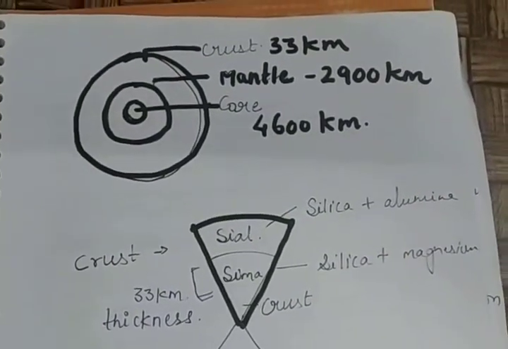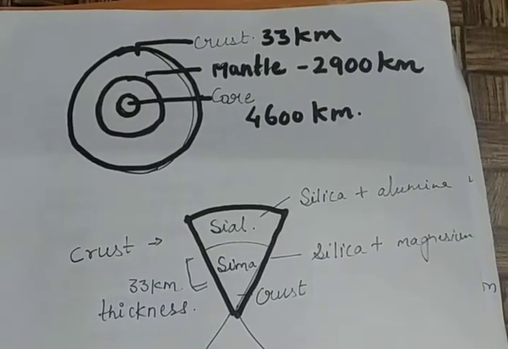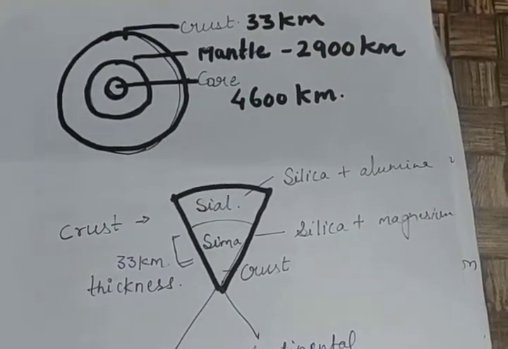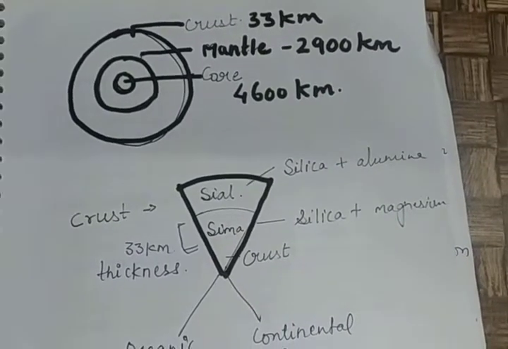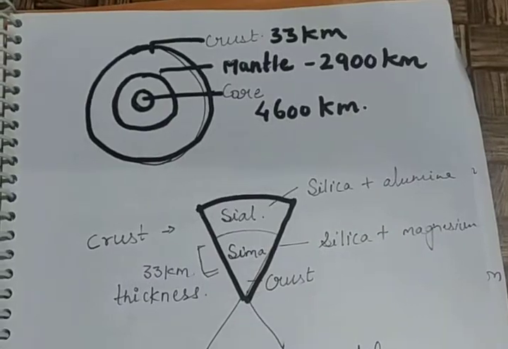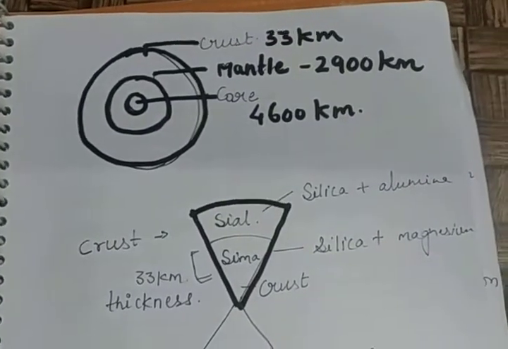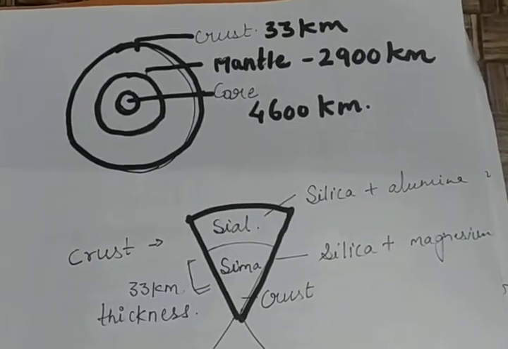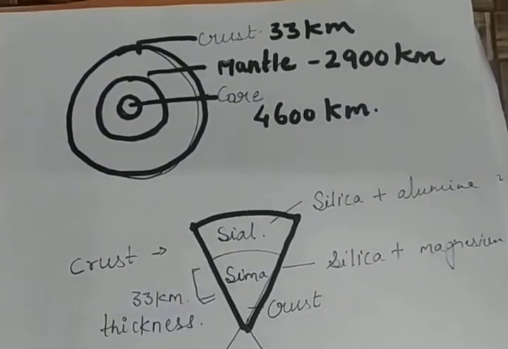You know that we were on chapter number 3, Interior of the Earth. Children, in our previous lecture we discussed the sources from which we can get information regarding the interior structure of the earth, and how we can get knowledge about the lower part or the upper part of the earth. So children, let's continue with the topic.